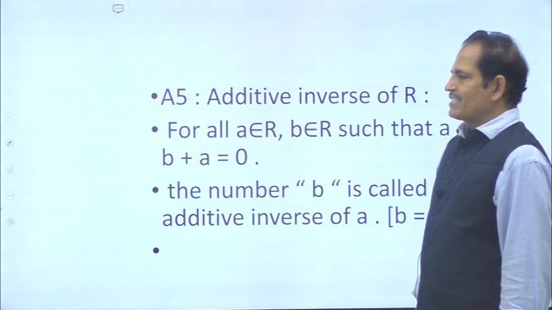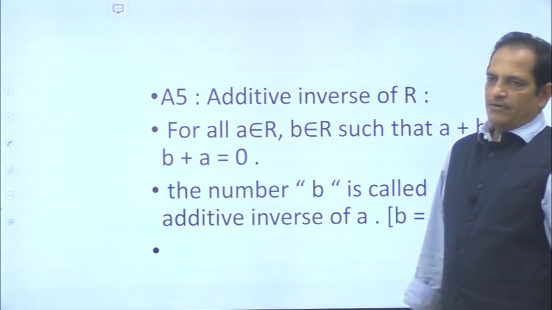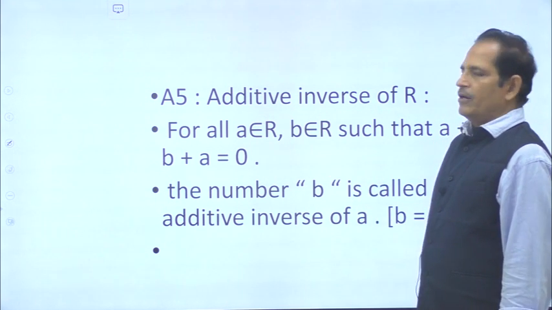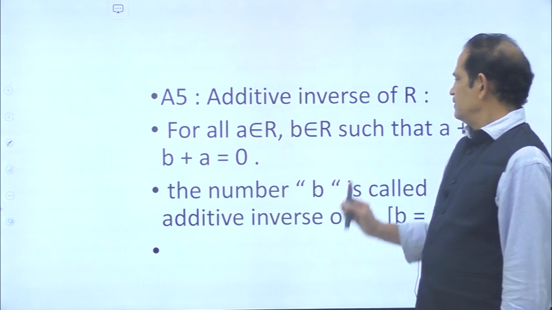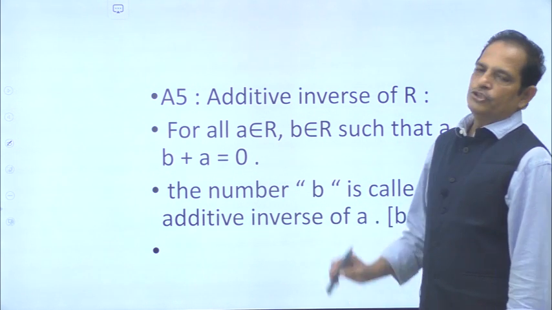So, fifth axiom A5, additive inverse of R. For all a belong to R, there exists b belong to R such that a + b is equal to b + a is equal to 0.